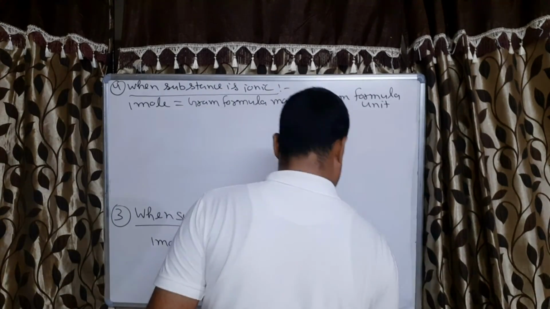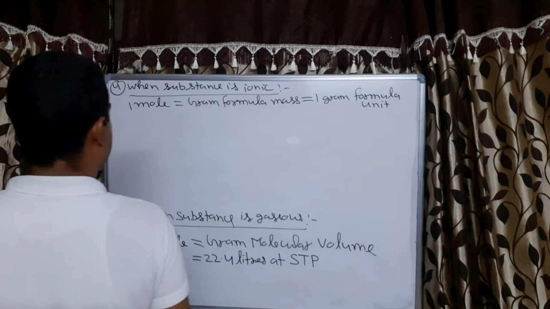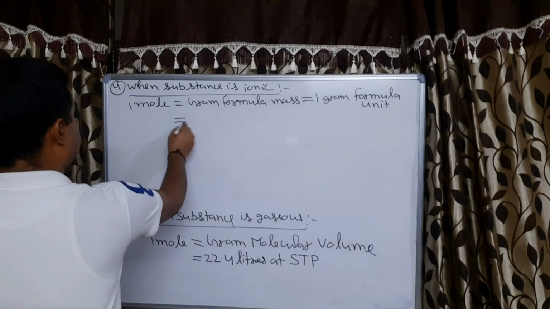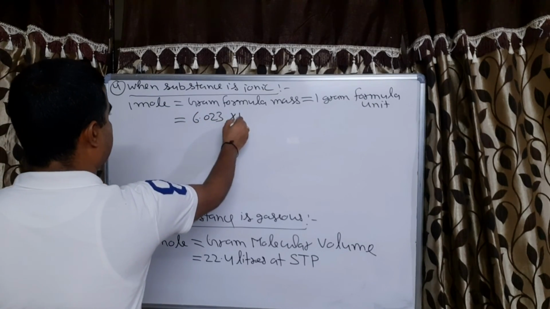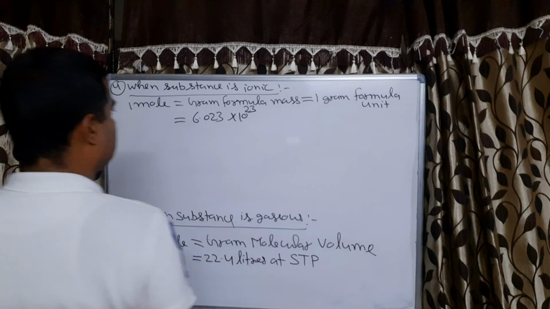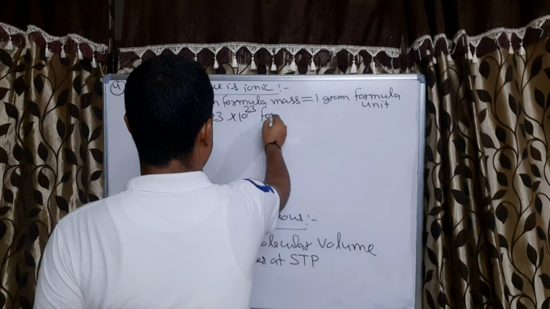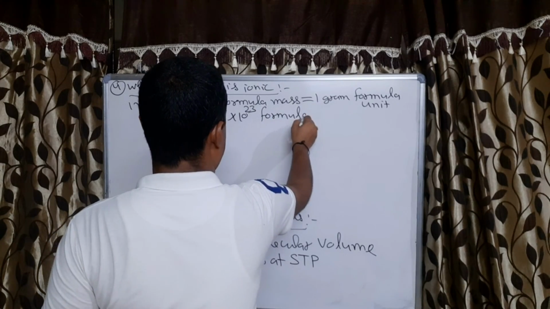When we write in terms of Avogadro number, then it will be equal to 6.023 into 10 to the power 23 formula units, correct or not?